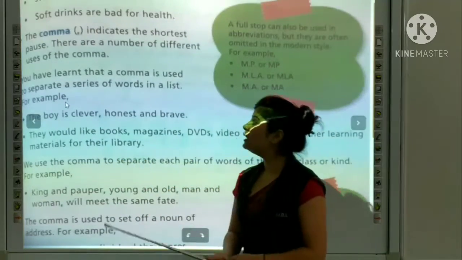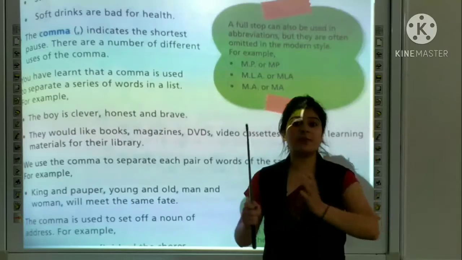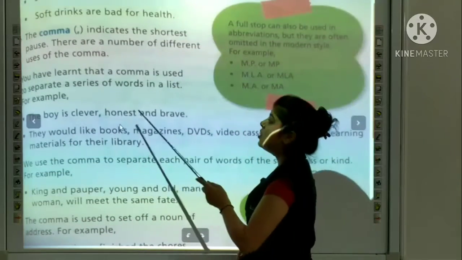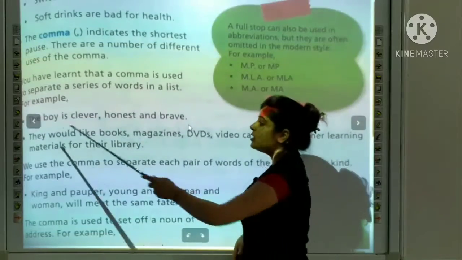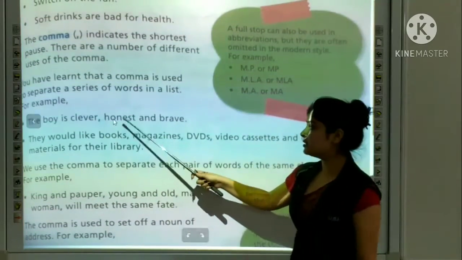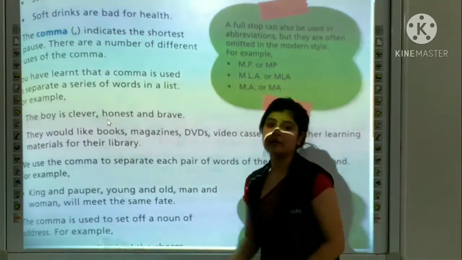For example, comma जो होता है वो words की series को separate करने के लिए भी use किया जाता है. For example, the boy is clever, honest and brave. The boy is clever, it is a whole series, and the second is honest and brave. So here we use a comma.